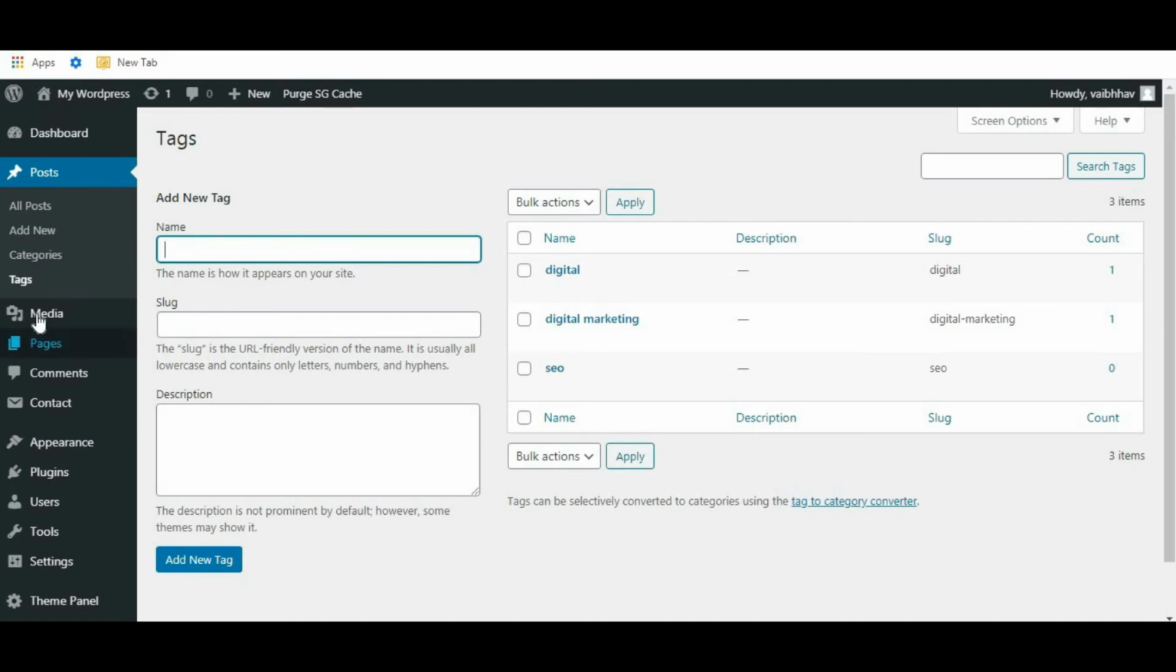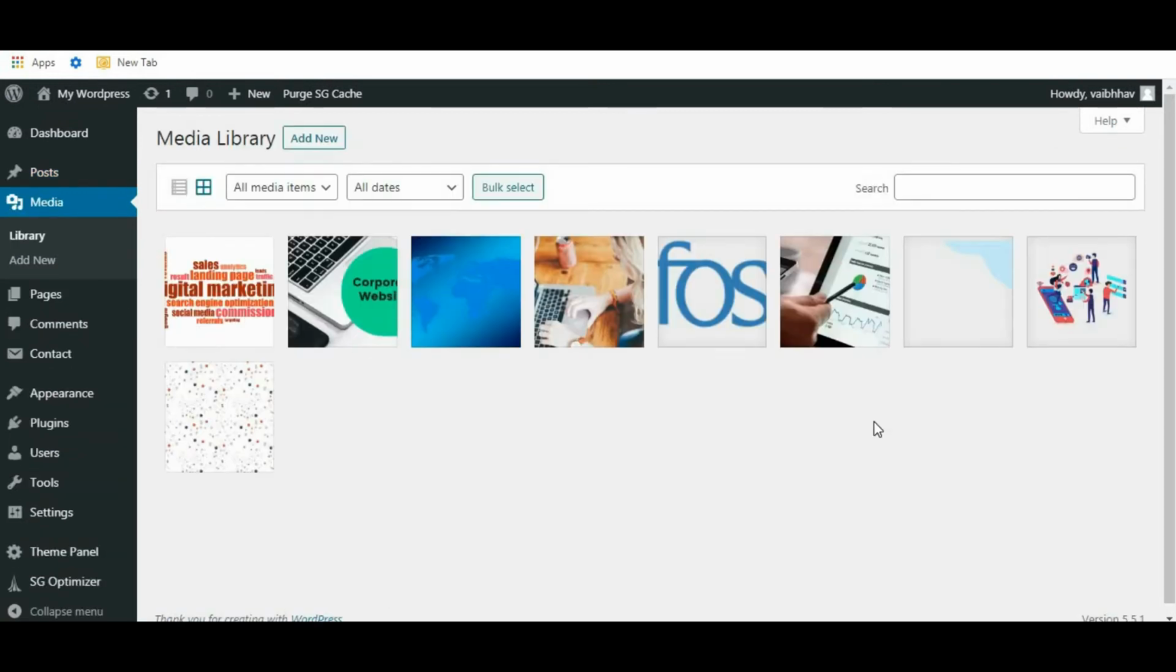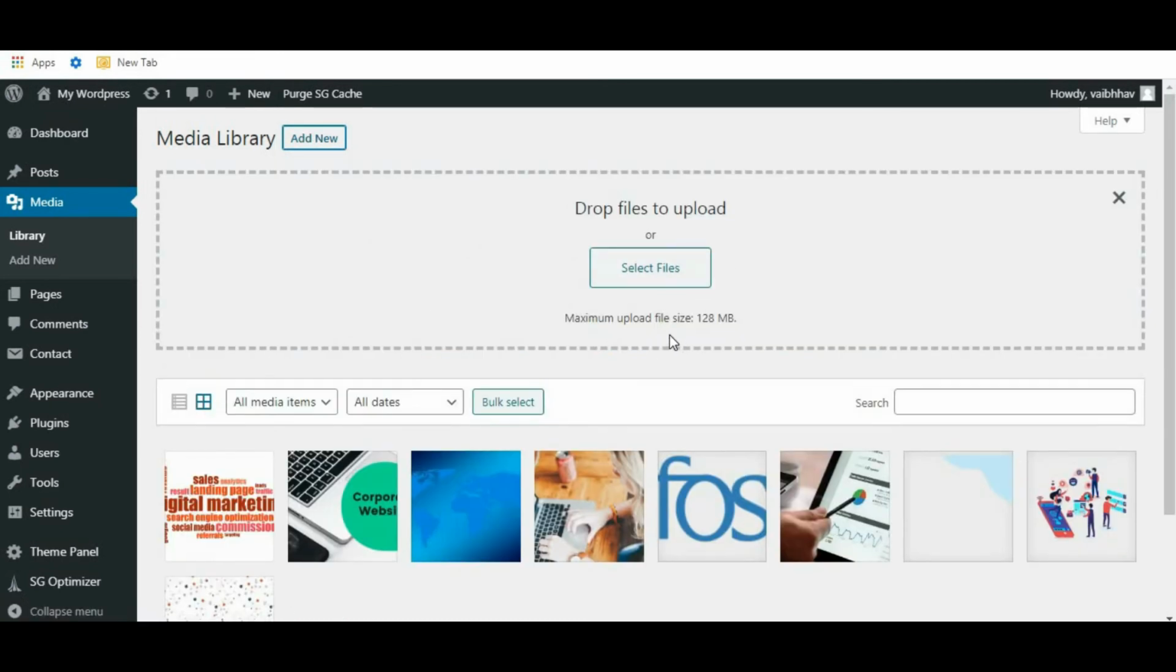Then next is media. From here you can add images and files, and all the images and files that have been added are displayed over here. To add new images and files, click over here, add new. From here you can add new images and files. Okay, just close this.